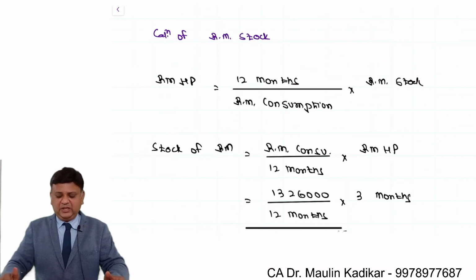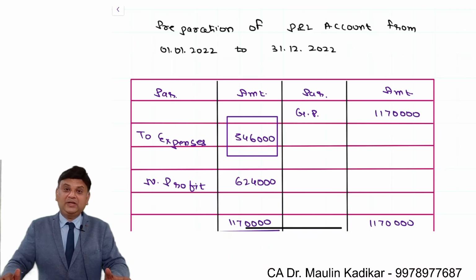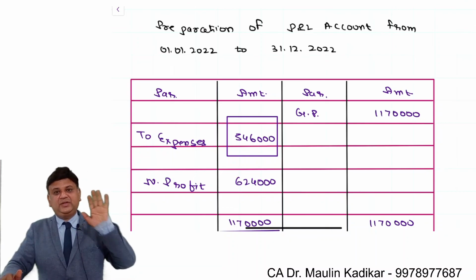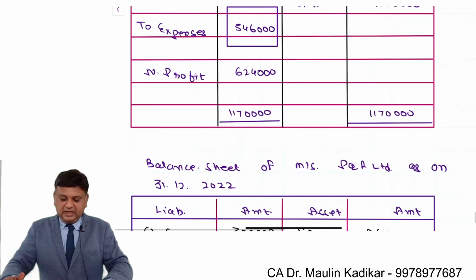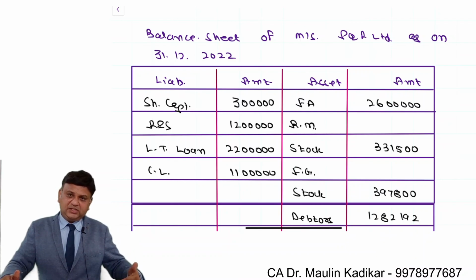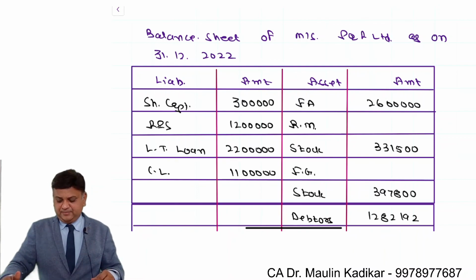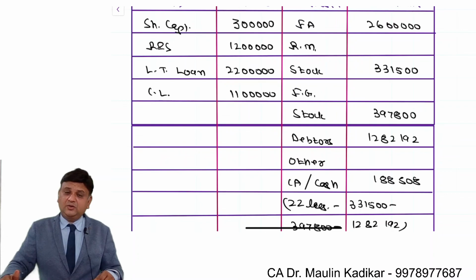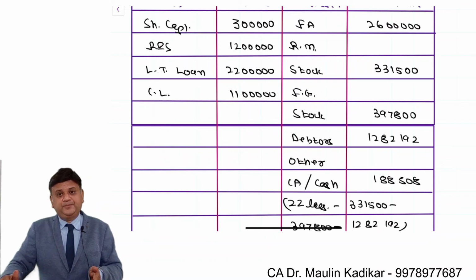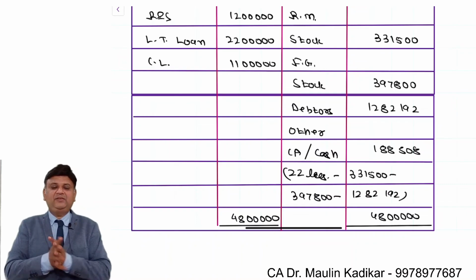Stock of raw material is equal to 3 months of the consumption. In P&L account, we don't have sufficient information, so the balancing figure is expenses. Balance sheet is prepared from the calculated values. On the liability side, equity share capital, reserves and surplus, long-term loan and current liability. No other bifurcation is available. On the asset side, good bifurcation is available: fixed asset, stock, finished goods stock, debtors and cash and bank or other current assets. This is the way we are required to do the answer.